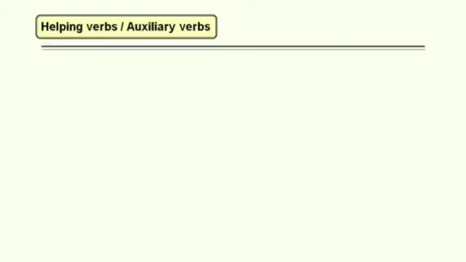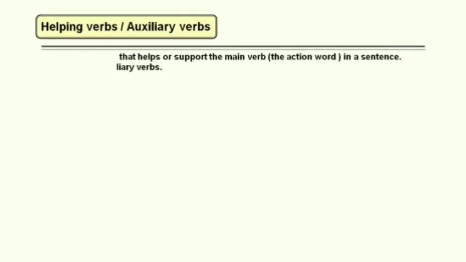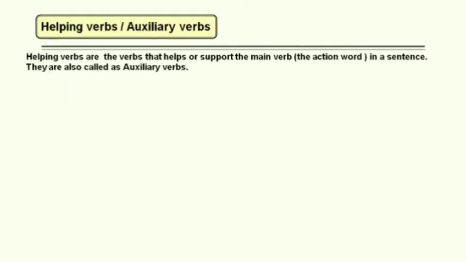Next, another type of verb is helping verb or auxiliary verbs. Helping verbs are those verbs that help or support the main verb, that means the action words in the sentence. These verbs are also called auxiliary verbs, and they come before the main verb.